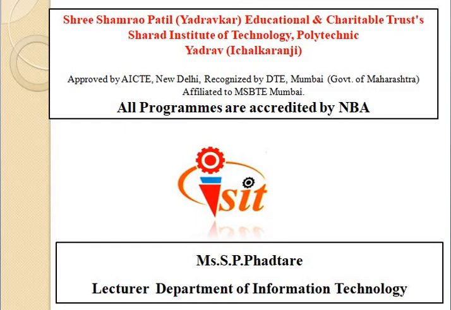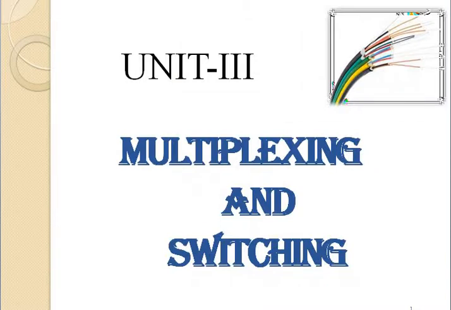Morning class. Today in this lecture we are going to discuss our next point in multiplexing and switching, that is time division multiplexing. In a previous lecture we discussed frequency division multiplexing and wavelength division multiplexing. Our second chapter, multiplexing and switching, has already started.